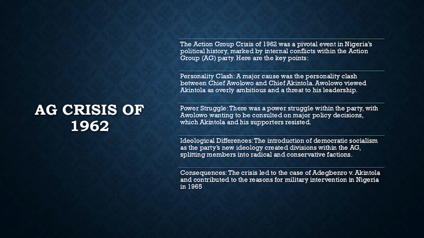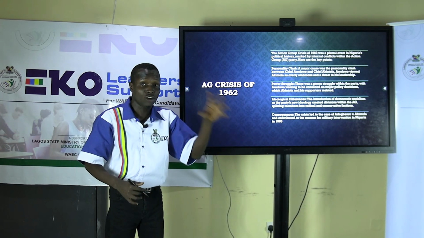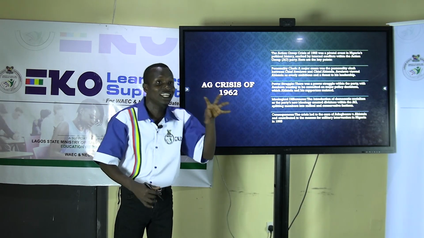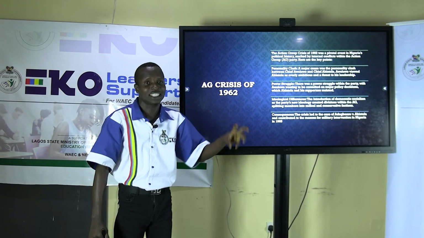Ideological difference. The introduction of democratic socialism as the party's new ideology created division within the Action Group, splitting members into radical and conservative factions. Awolowo wanted the party to practice its ideology. Every political party has an ideology. Awolowo wanted the party ideology to be democratic socialism.